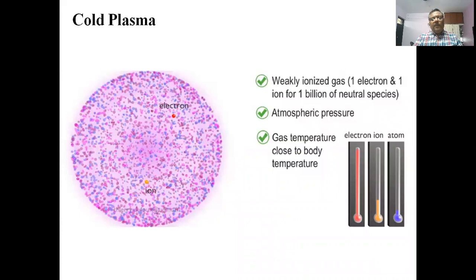So basically, cold plasma is a weakly ionized gas at atmospheric pressure, and the components of the plasma, the electron, ion, and the neutral atoms, are at different temperatures. Like I talked about the fluorescent bulb in the previous module, the electrons are at quite high temperatures, and the ions and the atoms are at nearly room temperature.